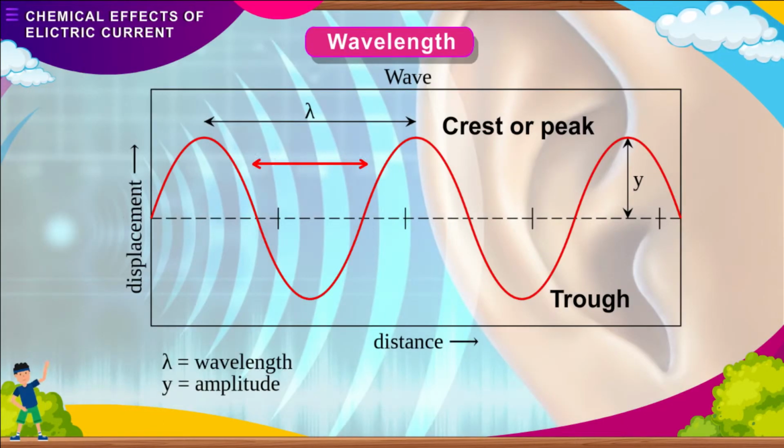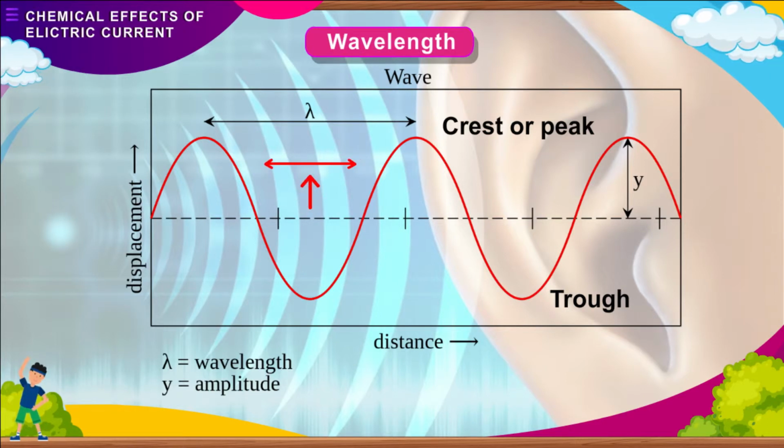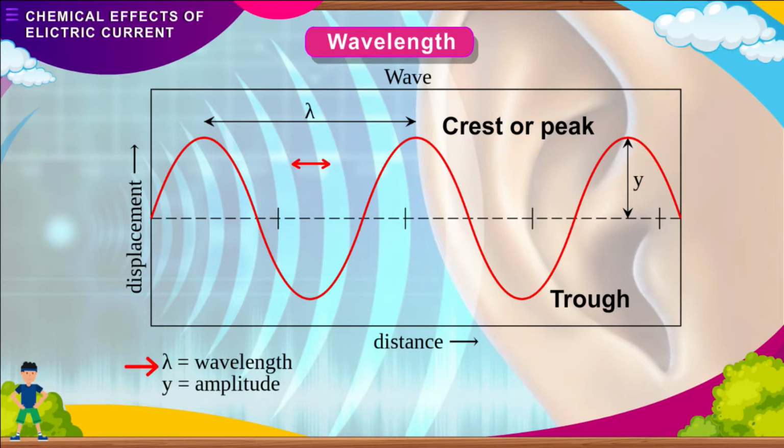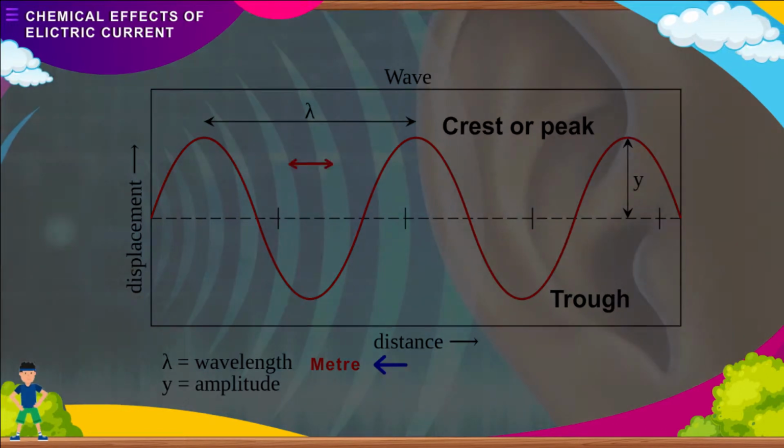Wavelength. Wavelength is the length between two consecutive peaks, or crests, or two consecutive valleys, or troughs, of a wave. Wavelength is represented by the Greek letter lambda. Louder sound has shorter wavelength and softer sound has longer wavelength. The SI unit of wavelength is meter.